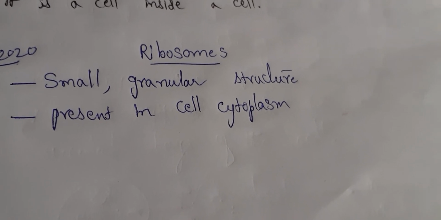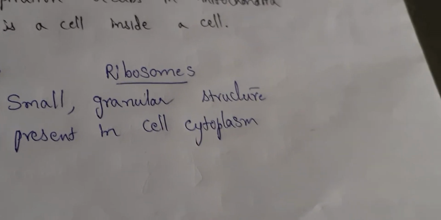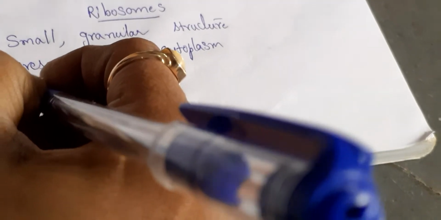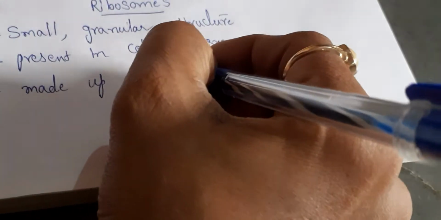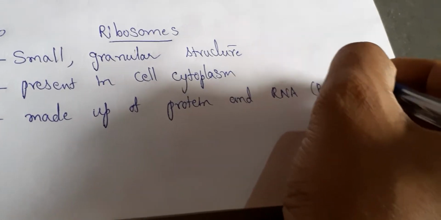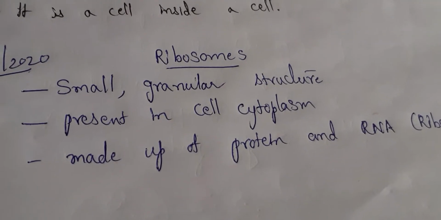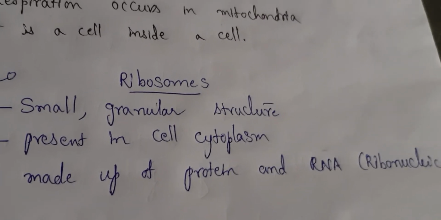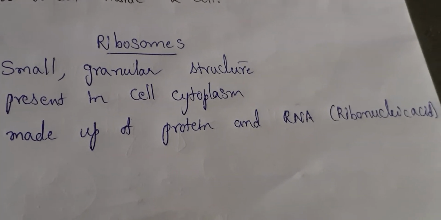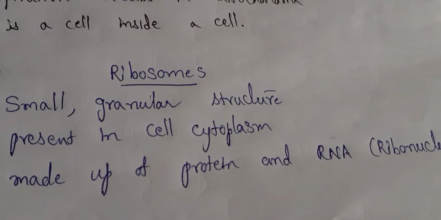These are made up of proteins and RNA. Their chemical nature is they are made up of protein and RNA. RNA stands for ribonucleic acid. Ribonucleic acid and protein. RNA is produced in the nucleus and it is transported to the cell cytoplasm. In the cell cytoplasm, it associates with the ribosomes.